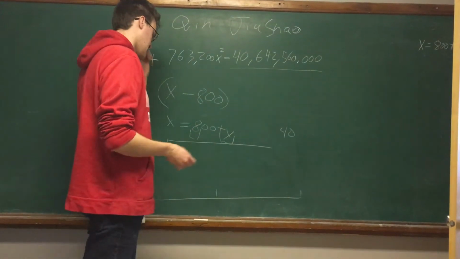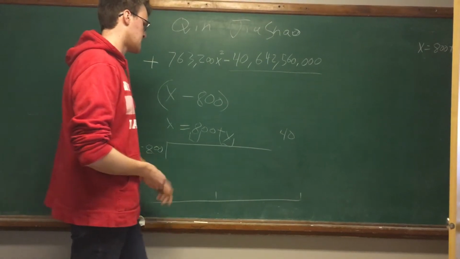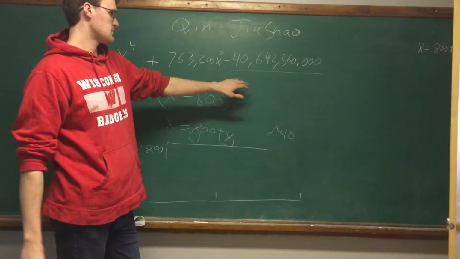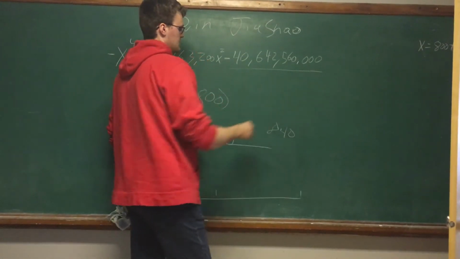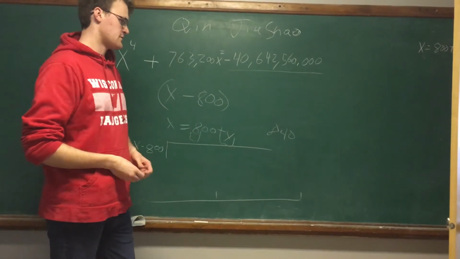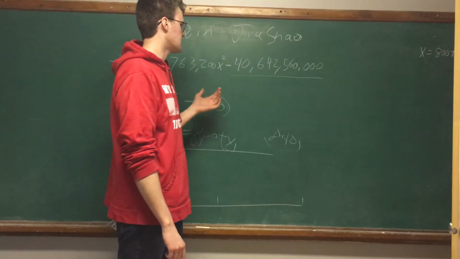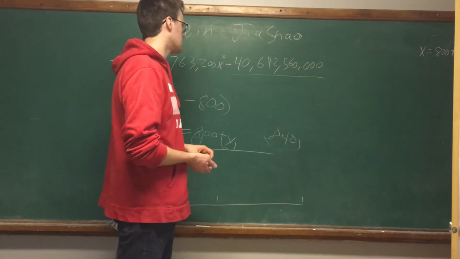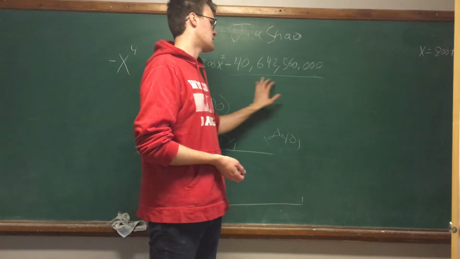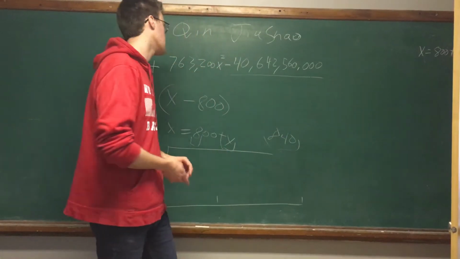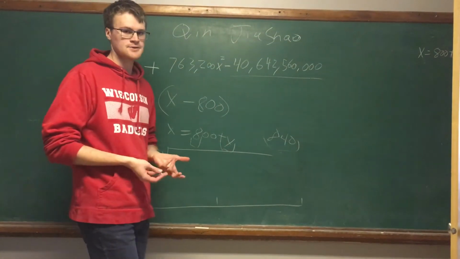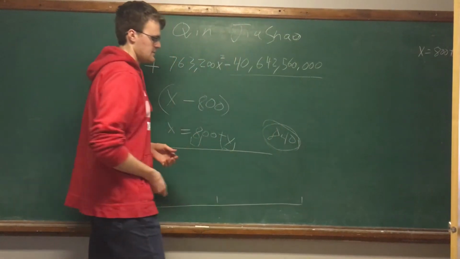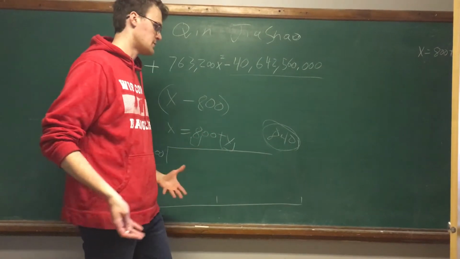Guy's probably a genius. I don't know. So in this case, he was able to find that one of the roots of this crazy equation right here, which, yeah, you're not seeing it wrong, that's 40 billion, is 840. But he didn't realize that there were up to 3 other roots of the polynomial. For instance, I don't think he would have even considered imaginary roots as a thing. He never really dealt with the negative roots either. So really to him, once you have the root x equals 840, you're done.